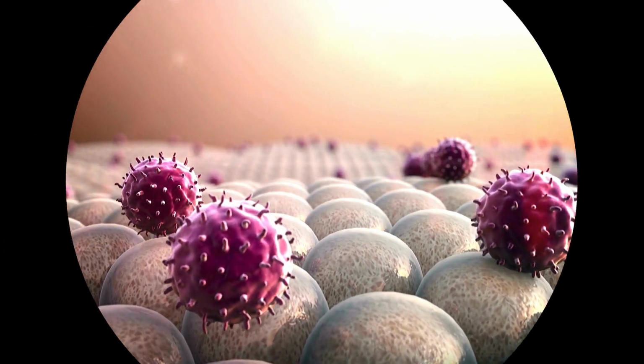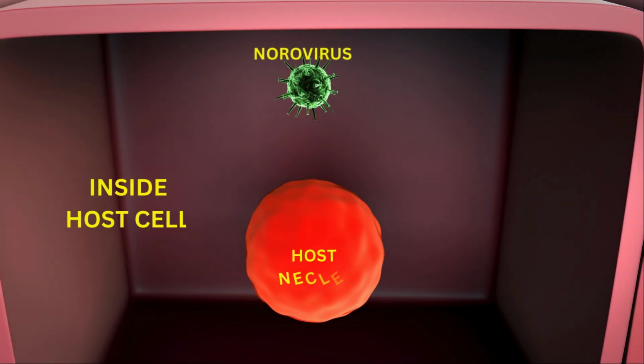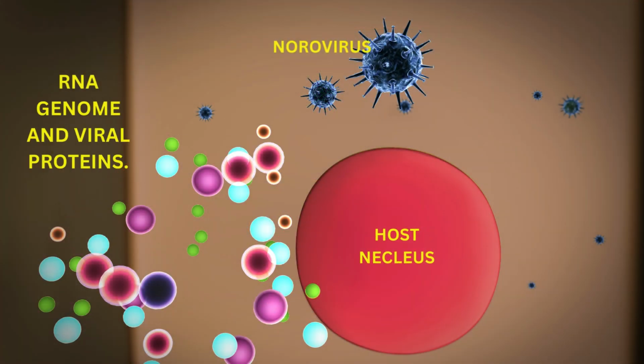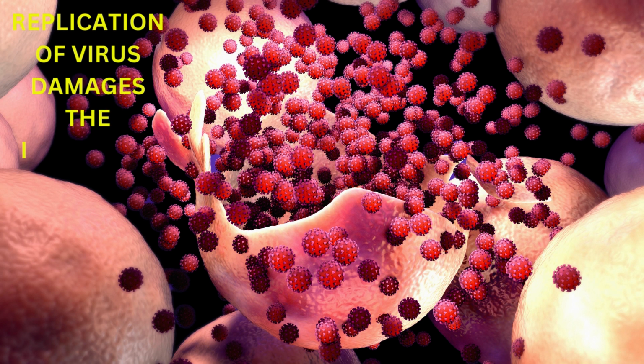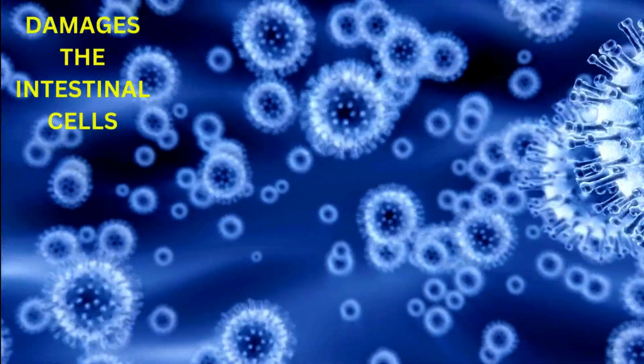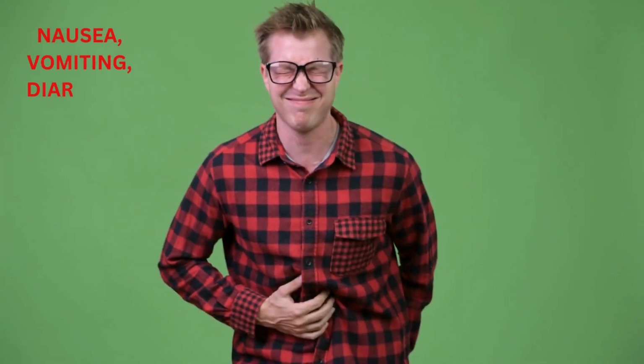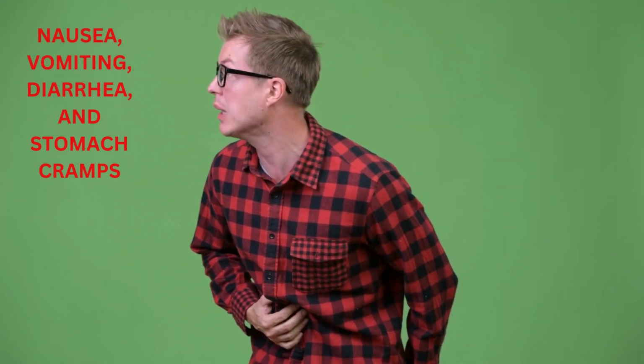3. Replication. Norovirus replicates within the host cells. It hijacks the cell's machinery to produce copies of its RNA genome and viral proteins. 4. Cell damage and symptoms. The replication of the virus damages the intestinal cells, leading to inflammation of the stomach and intestines, which manifests as symptoms such as nausea, vomiting, diarrhea, and stomach cramps.